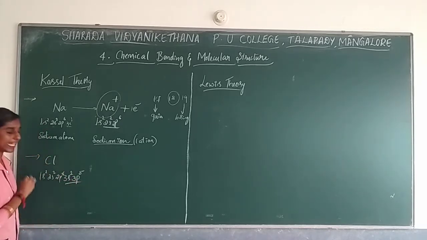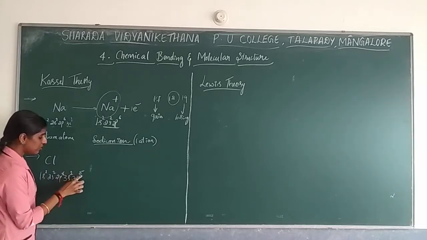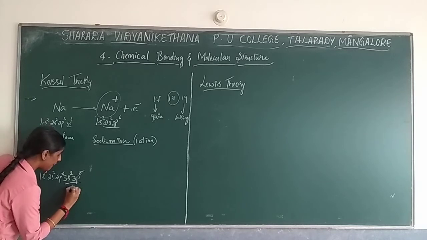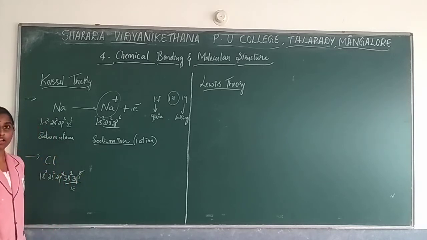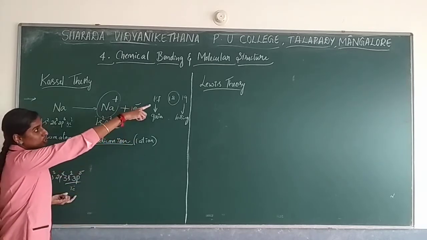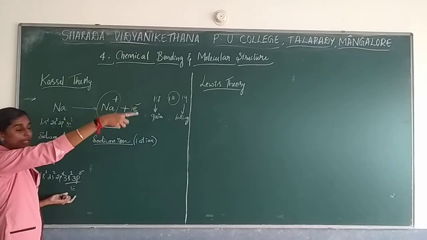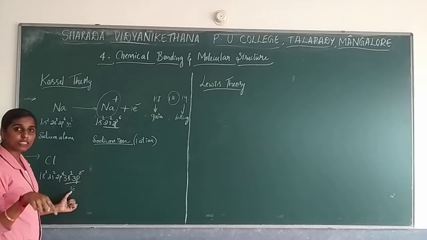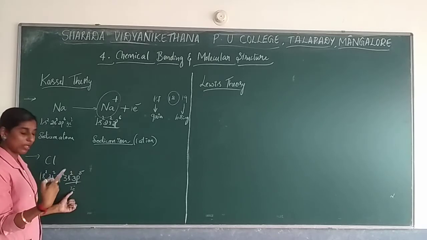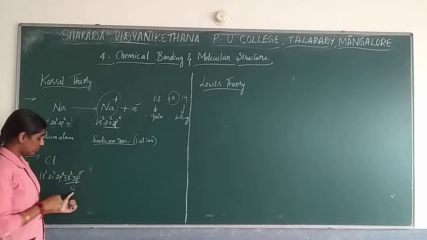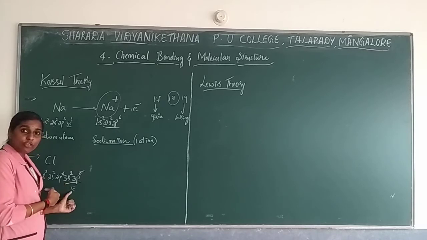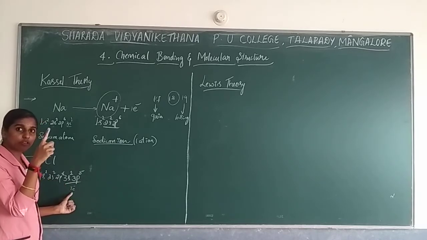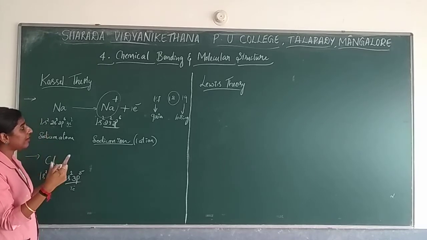The last shell, the third shell, has 5 plus 2, so a total of 7 electrons in its outer shell. To attain stability, how many electrons does it need? It needs just 1 electron, because it needs 8 electrons to become stable. So it is ready to gain just 1 electron. From where can it gain?